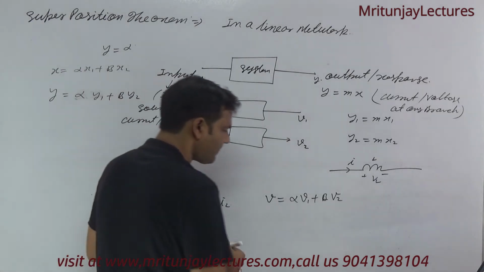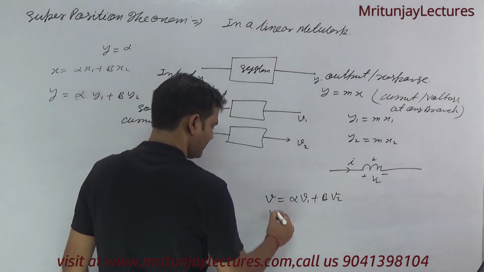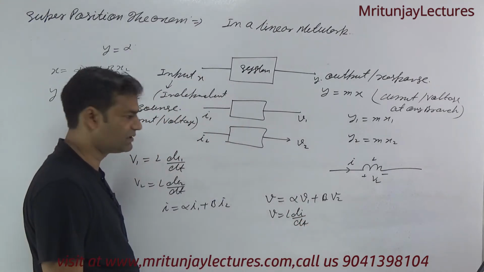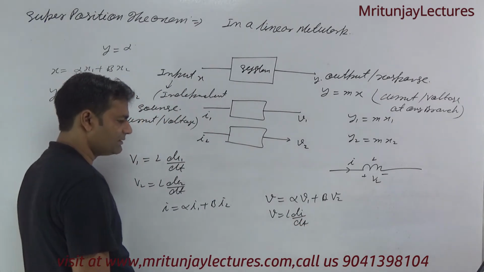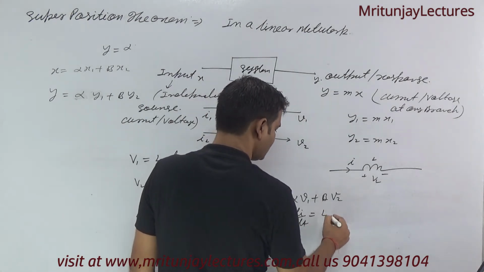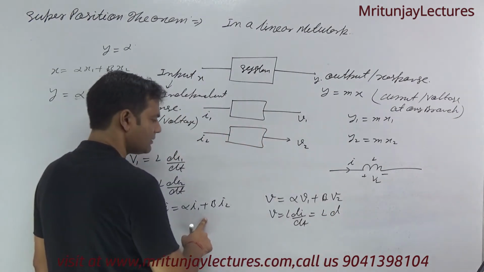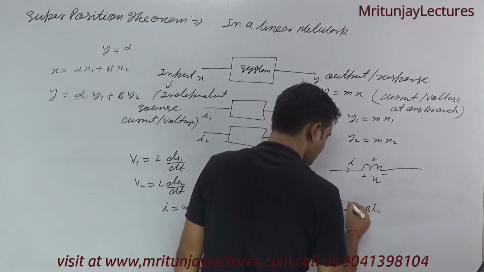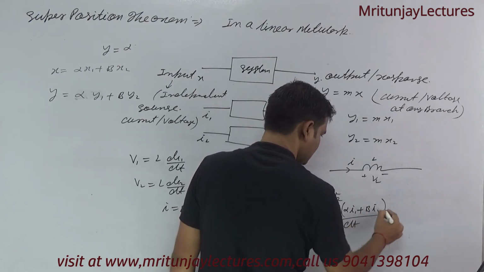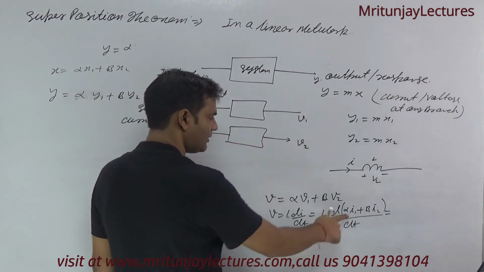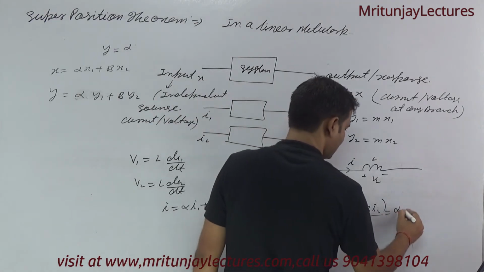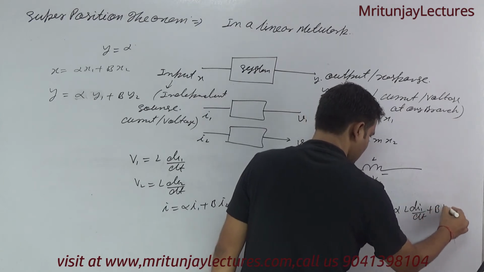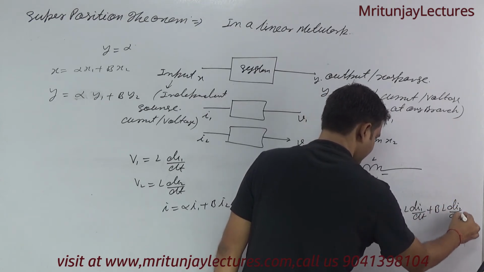So how to check? I know V is equal to L into di by dt. V equals L di by dt, and if we put the value of I as alpha I1 plus beta I2 divided by dt, then taking common, alpha L di1 by dt plus beta L di2 by dt.